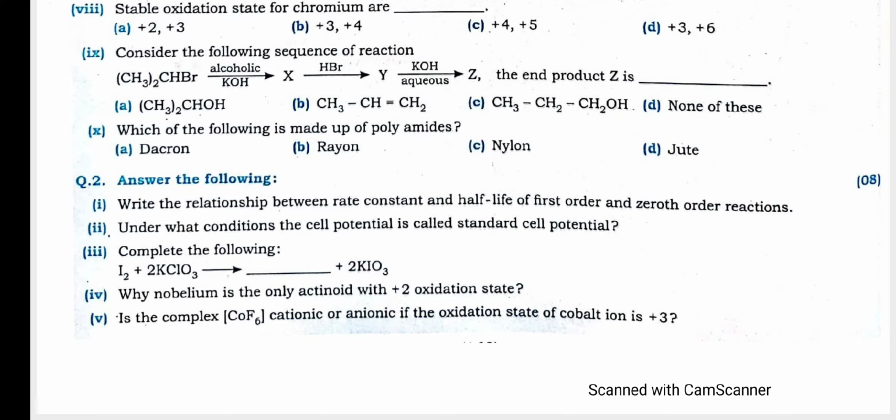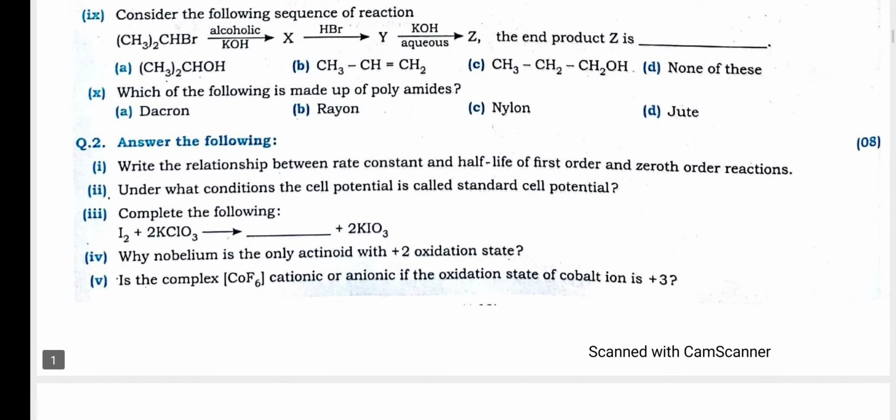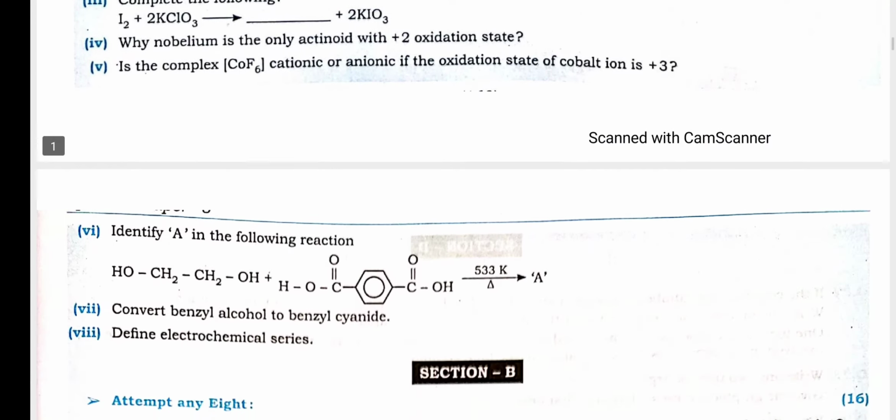Under what condition is cell potential called standard cell potential? Under 25 degrees Celsius, 1 atmospheric pressure, 1 molar concentration. This is called standard cell potential. So let's see the answer page.